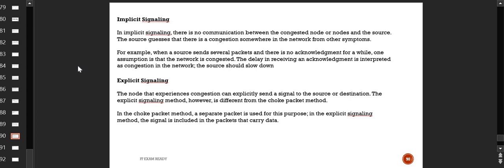In explicit signaling, what happens? The signal which is sent to the source, saying you need to slow down, is included in the packet that carries the data. It is not a special kind of packet with a separate meaning. It is actually the data involved in the transmission that is itself sent back, so that the source will get to know, okay, now I have duplicate packets with me. It means there is explicit signaling coming from intermediate devices that I need to slow down.